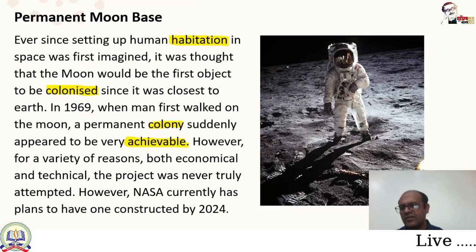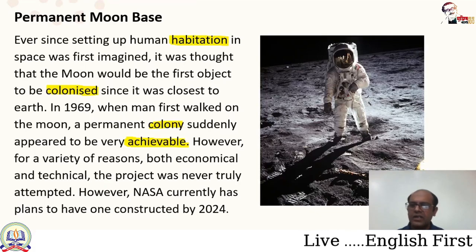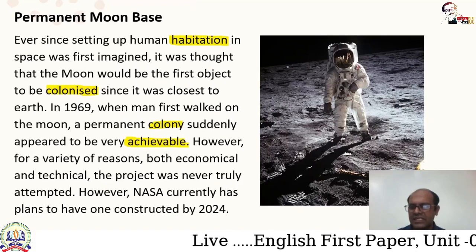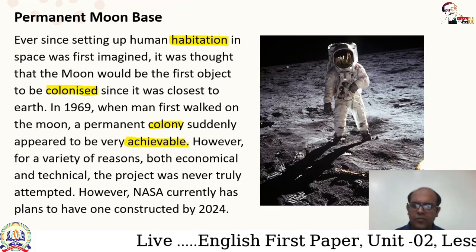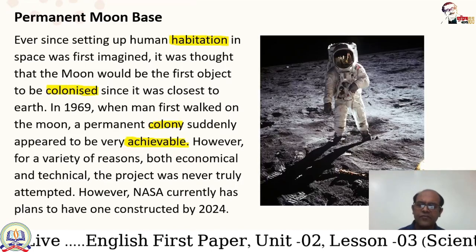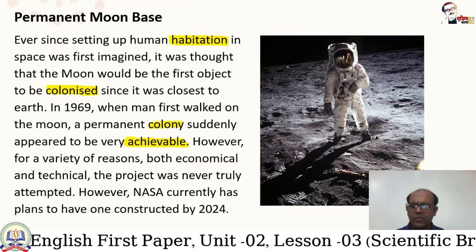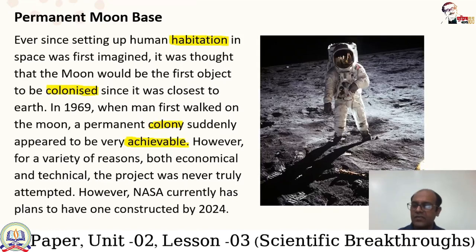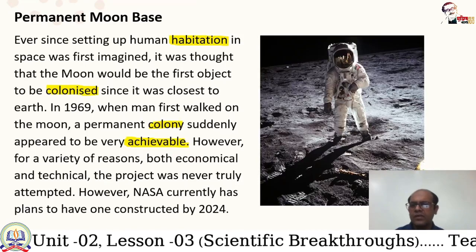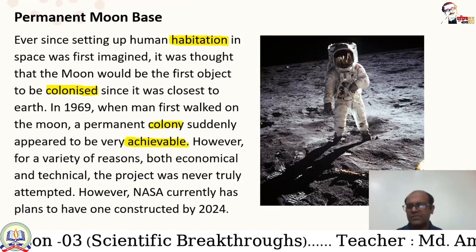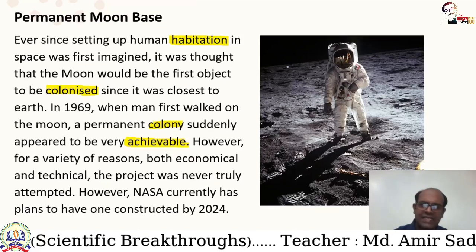In 1969, when man first walked on the moon, a permanent colony suddenly appeared to be very achievable. So here is another word, colony. What does it mean? It means a group of people of one nationality or race living in a foreign place. So human beings want to make their colony on the moon, and it suddenly appeared to be very achievable. Here achievable means possible to achieve.